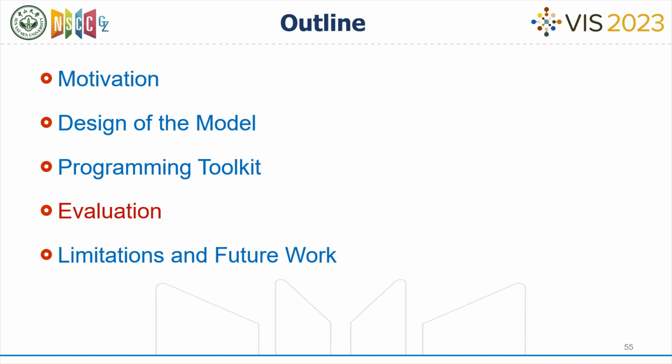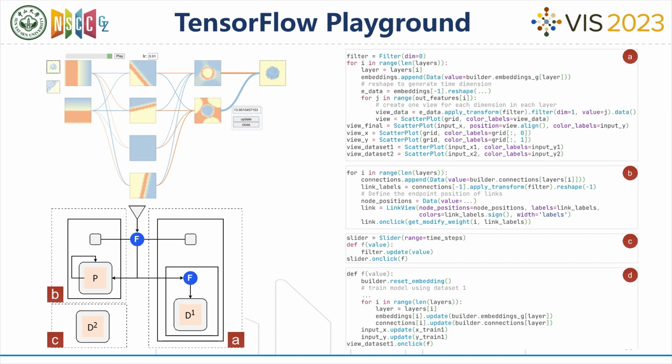Then, I will present two examples that demonstrate the correspondence between interfaces, models, and code. The first example is a prototype of the TensorFlow program that we built. The three components, A, B, and C, represent decision boundaries of different layers, connections between layers, and labels of the original data. Two filters are applied to the training steps and hidden layer output channels.